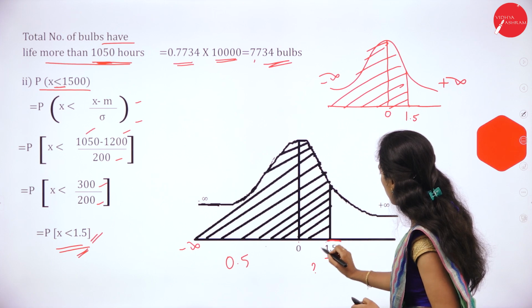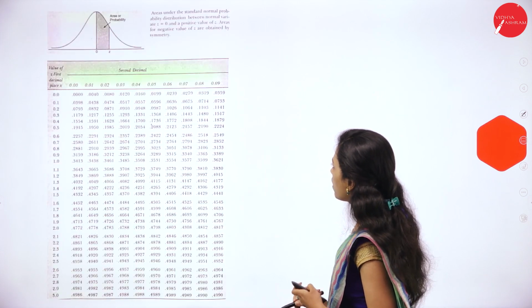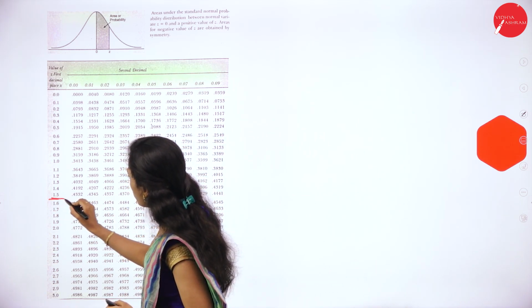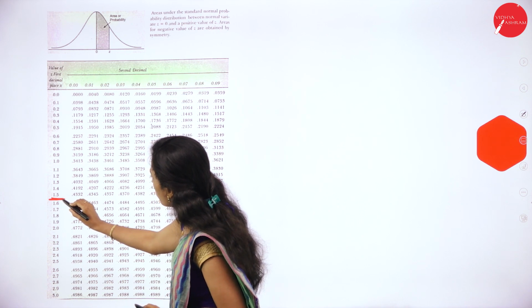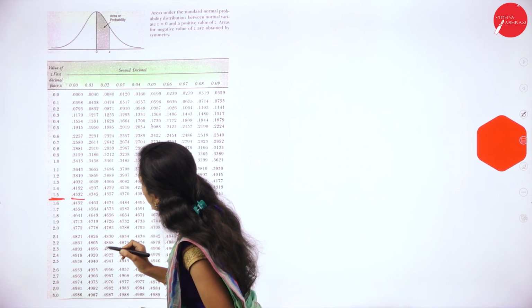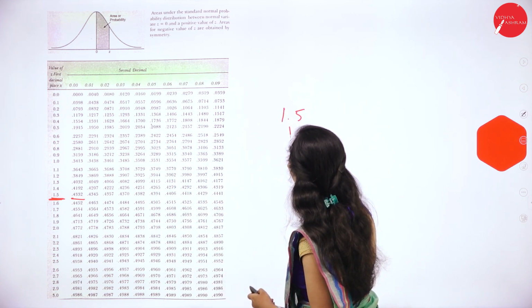What is the value for 1.5? In table we have 1.5. Here 1.5 is there. So in 1.5 we should see in the 0 column it is 0.4332. For 1.5 table value is 0.4332.